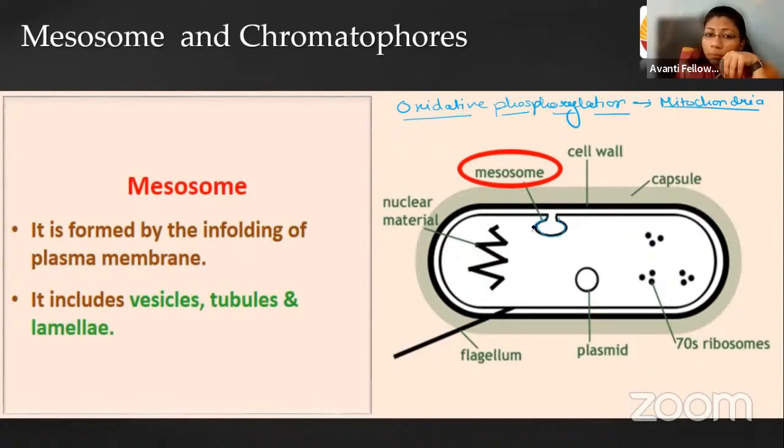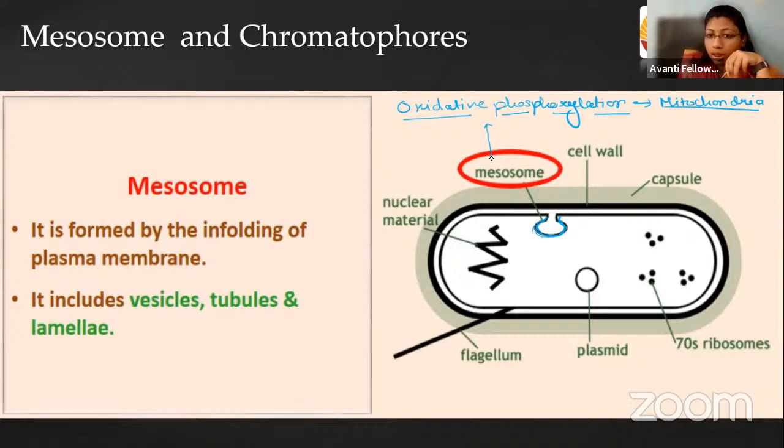You can see some enfolding of the plasma membrane. This enfolding provides a cavity known as the mesosome, and the mesosome is the site in the prokaryotic organism where oxidative phosphorylation takes place. We can say the mesosomes act as analogous to mitochondria.